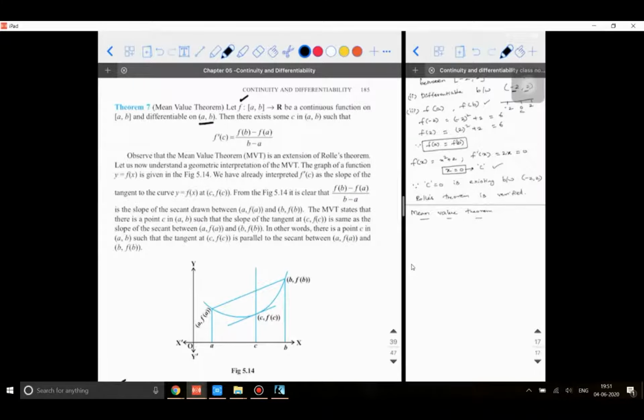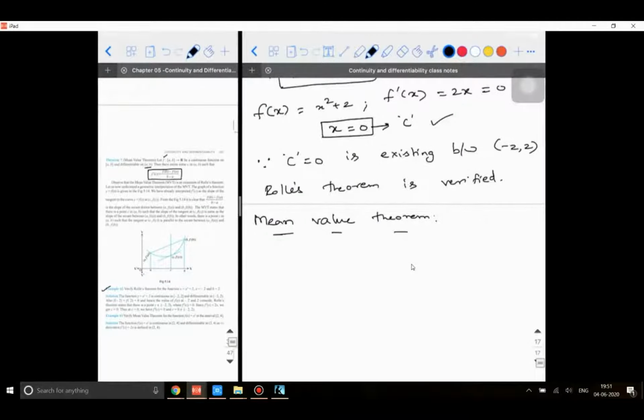Then there exists some point c in the interval a comma b such that f dash of c is equal to f of b minus f of a divided by b minus a. I will explain what it is. Okay. So here for the mean value theorem, let's say in a question they are asking you to verify the mean value theorem for this function. Then what are the conditions to be satisfied?